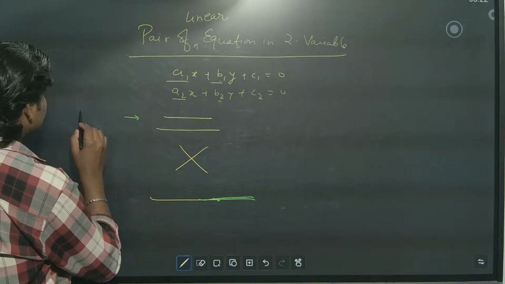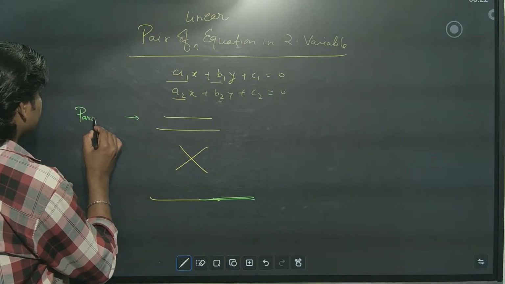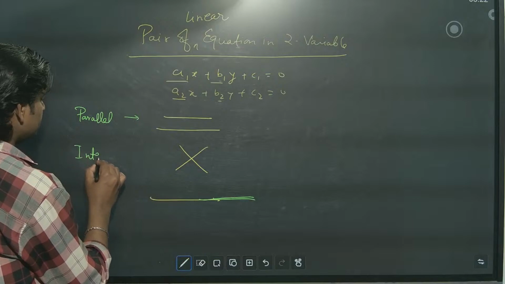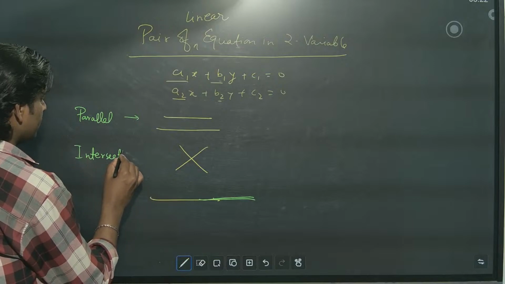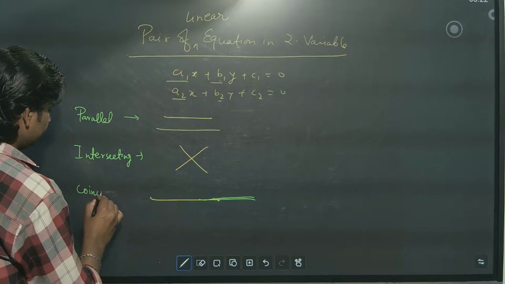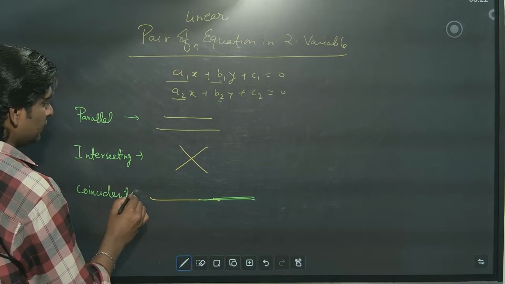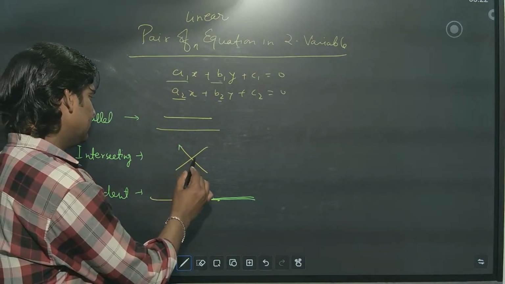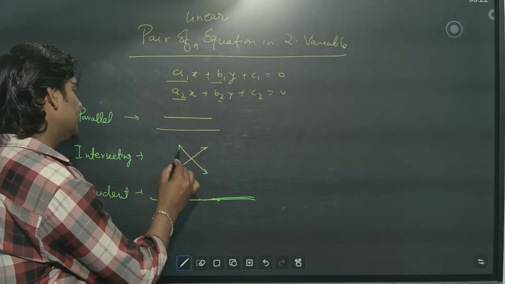So this is parallel, this is intersecting, this is coincident. These are the three types of lines. In lines, arrows are a must.